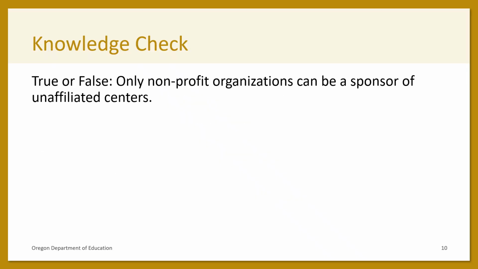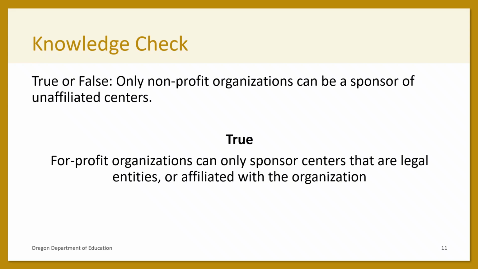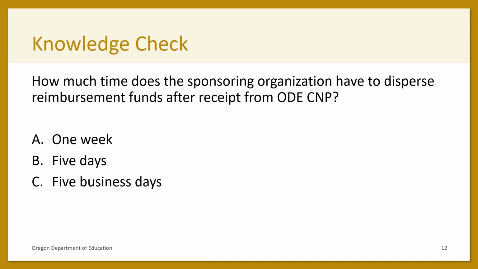It's time to test what was reviewed. True or false, only nonprofit organizations can be a sponsor of unaffiliated centers. The answer is true. For-profit organizations can only sponsor centers that are legal entities or affiliated with the organization. Next question.